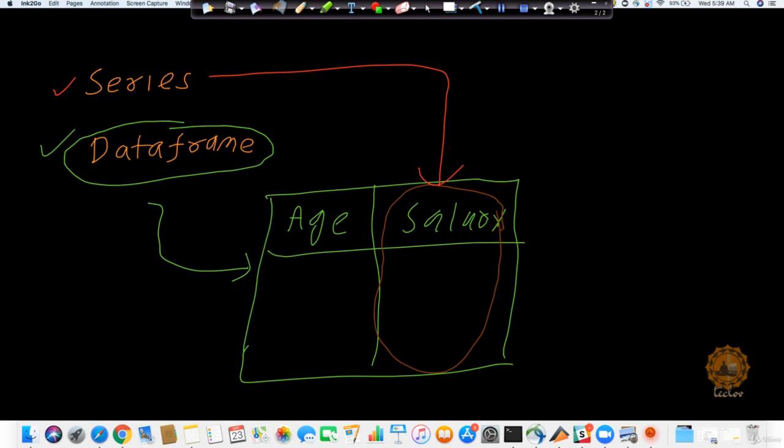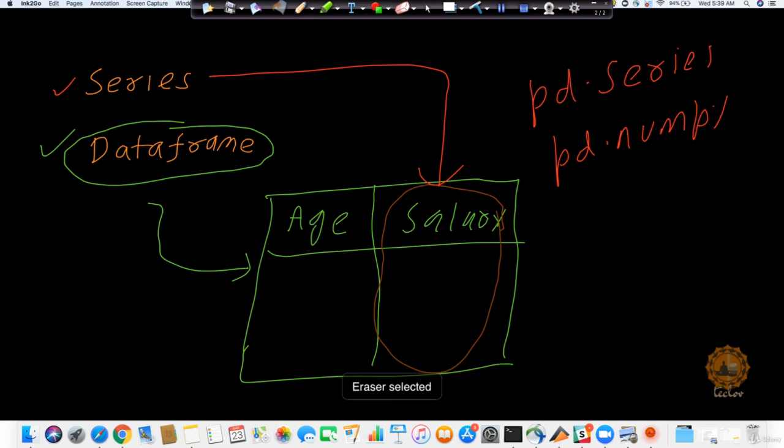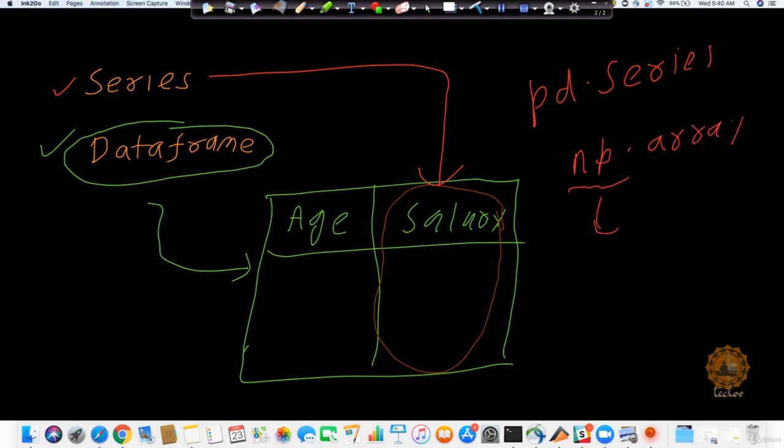We can easily create a series by using the API pd.Series. As you remember, when we had to create a NumPy array, we were doing it like np.array, where np belonged to NumPy. Similarly, for Pandas we will be using the alias pd.